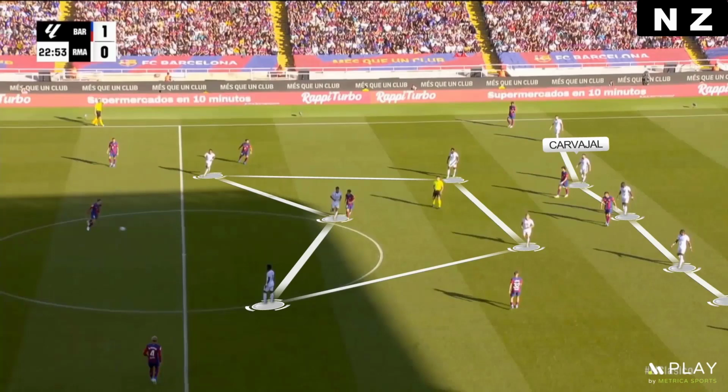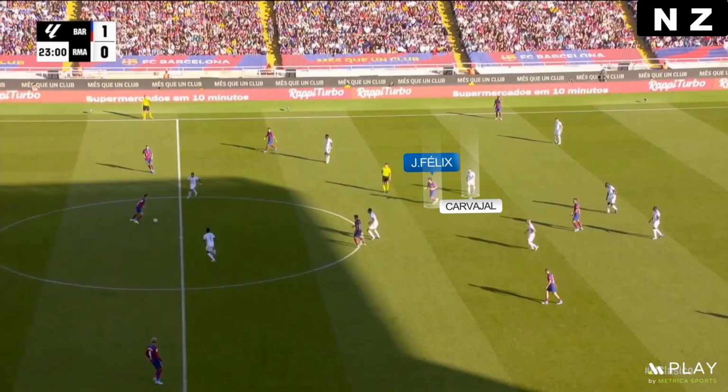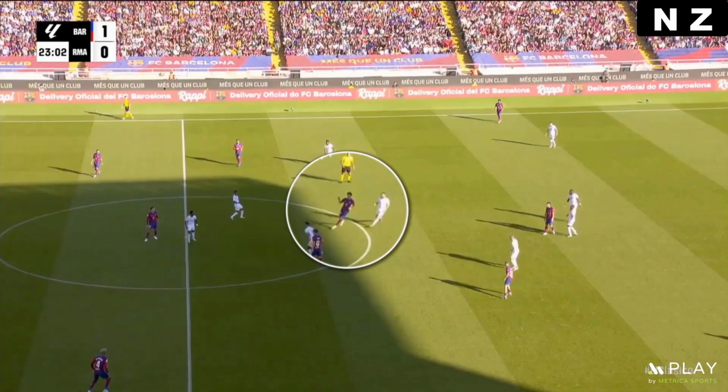Carvajal was a key player in the defensive structure because he followed João Felix, and for that reason Barcelona's midfielders failed to connect with the strikers.